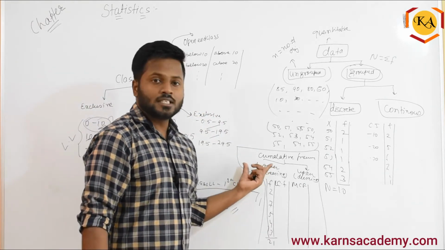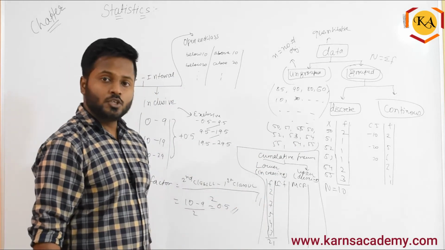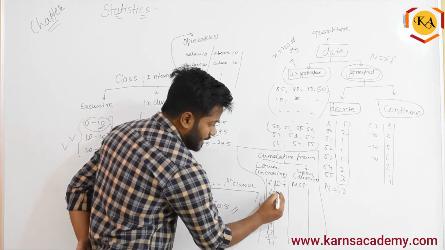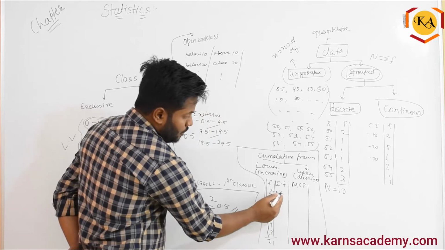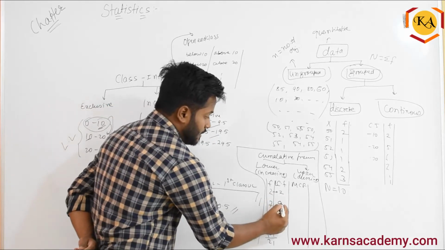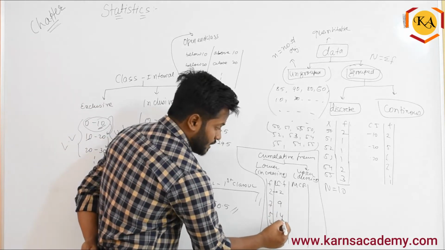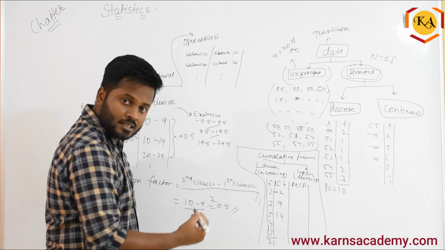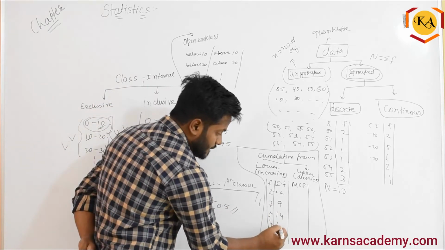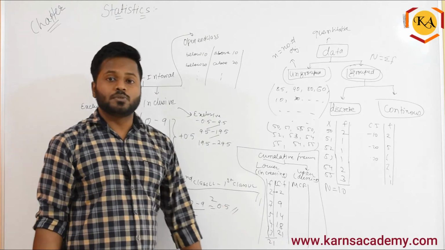It's also called less than cumulative frequency and more than cumulative frequency. To find the lower cumulative frequency, first value you write as it is, 2. Now 2 plus 7 is 9. 9 plus 5 is 14. 14 plus 4, you have to keep adding the next value to that particular thing, 18. 18 plus 3 is nothing but 21. This is how you can do that.